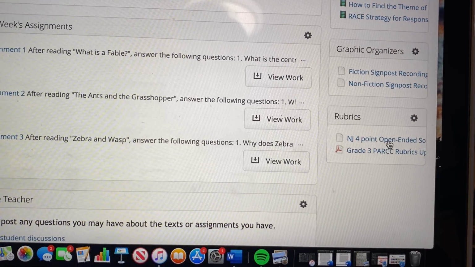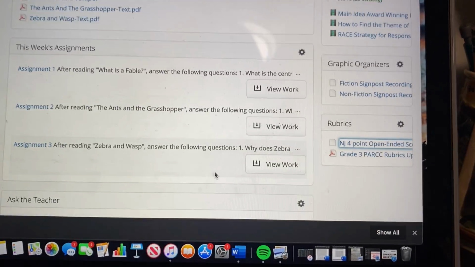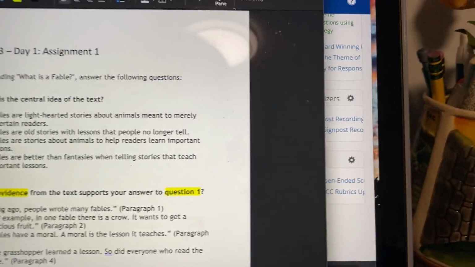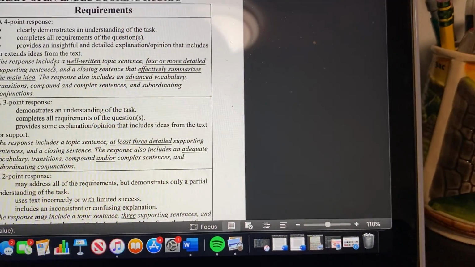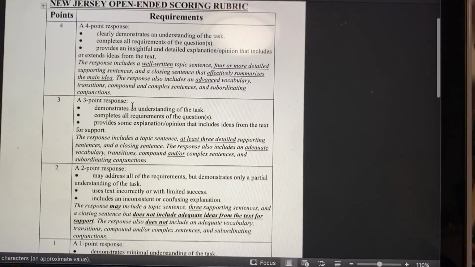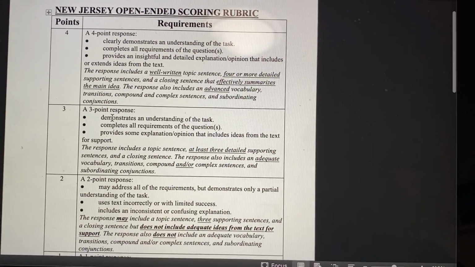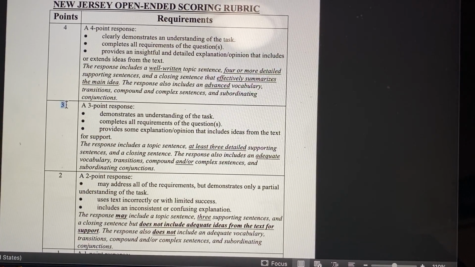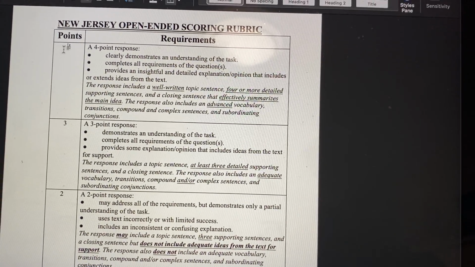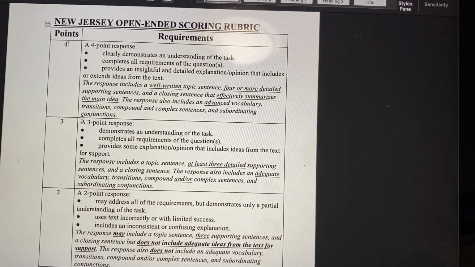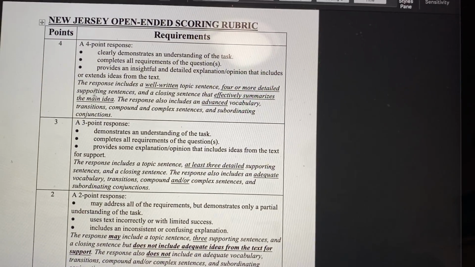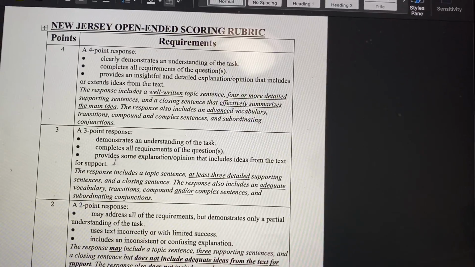This is the open-ended rubric. I think this is the one. Yes, this is what it uses. So the points that you kind of want to get is a 3 if you can get that. The highest one is a 4. So if you can aim for that one, that is fabulous. But 3 is the good one that we want to do.